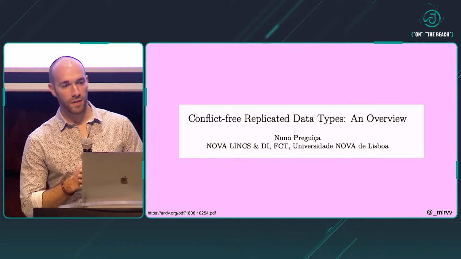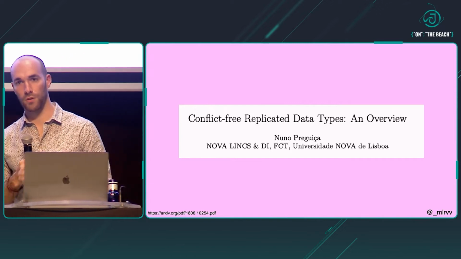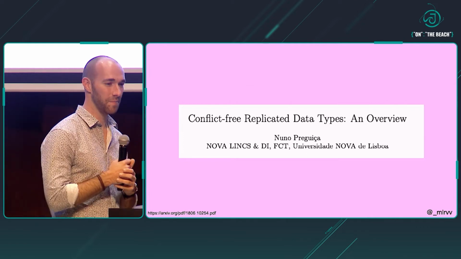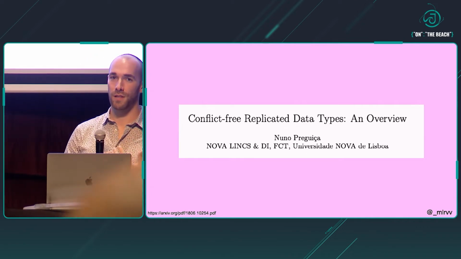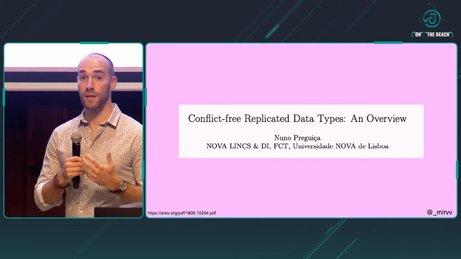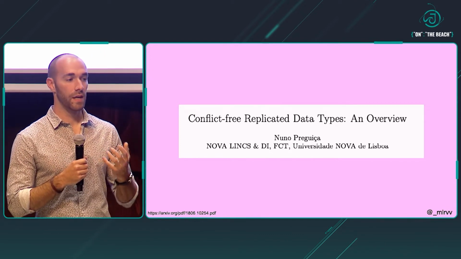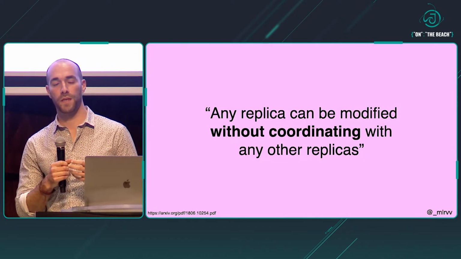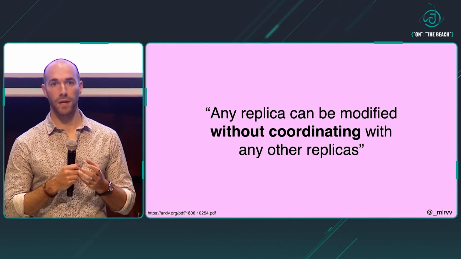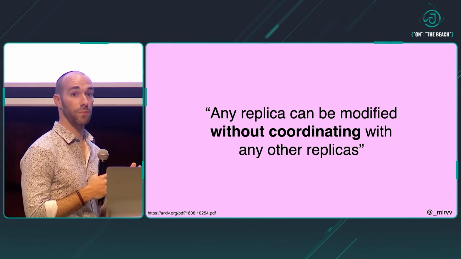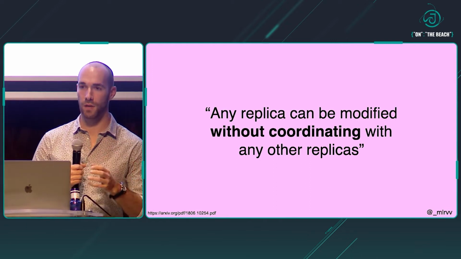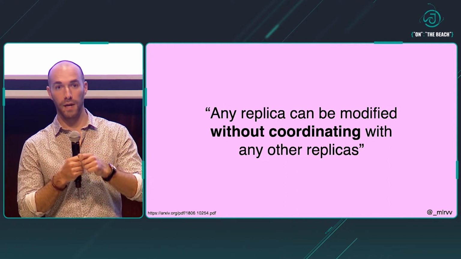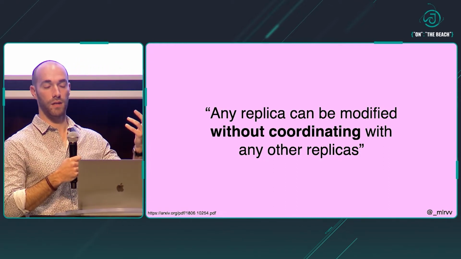And there's a lot of papers online that talk about these things. This one here is from Nuno Preguiça. You can find it online, or maybe go directly to Nuno after the talk, and if you have any questions, go and ask him. And Nuno talks about two fundamental properties, properties that we get for free if we respect certain conditions. The first property is that the nodes of our system can be completely independent. They can operate independently, and there's no need for them to coordinate. In our previous example, the nodes are simply the millions of readers of the BBC multiplied by all of the BBC domains, and all these nodes clearly operate independently.